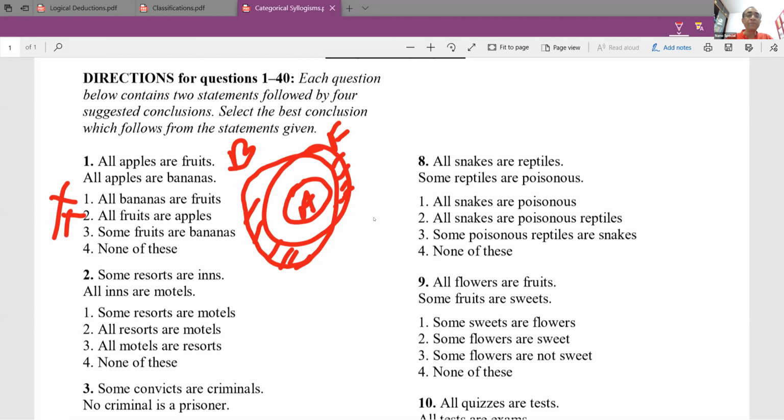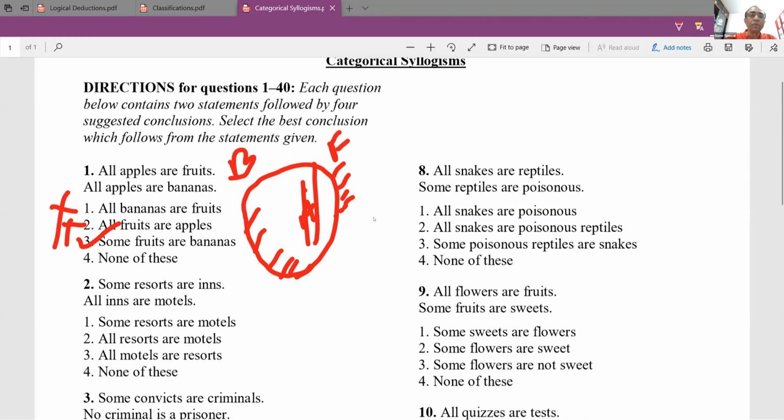So the first and second are not right. Some fruits are bananas, that you can say, because there are these fruits which are bananas. So some fruits are bananas is possible. I hope you understood how to draw these diagrams. We will see more of these as we go along. So the answer is 3, and not 1. So let's go on to the next question.